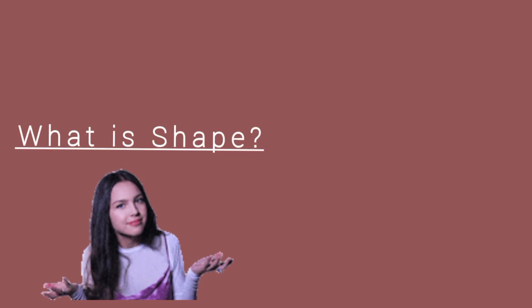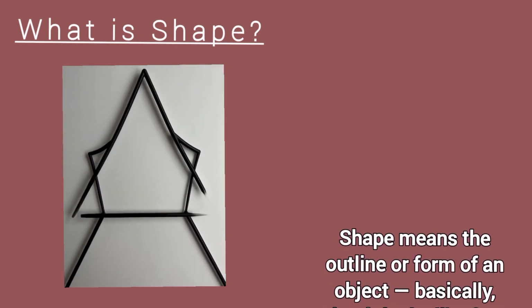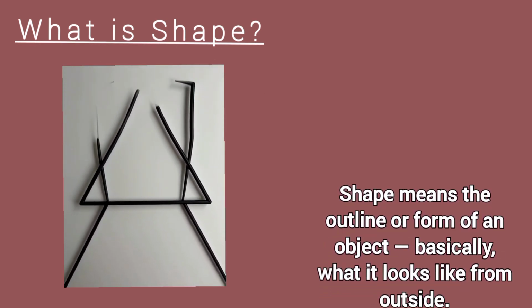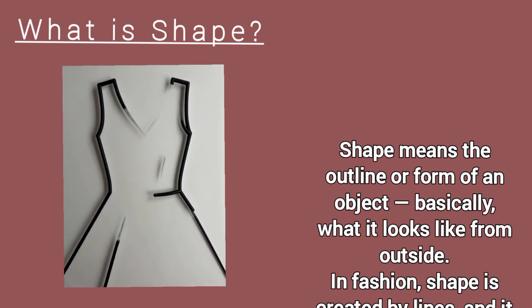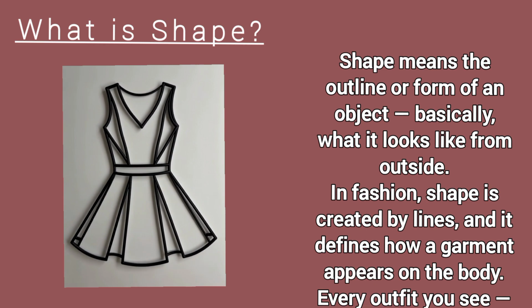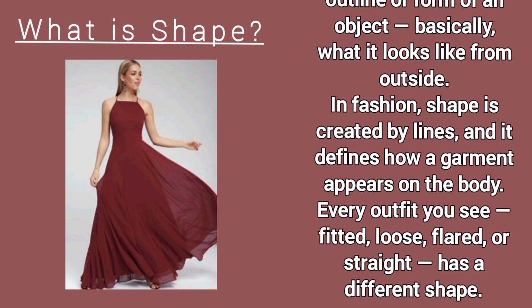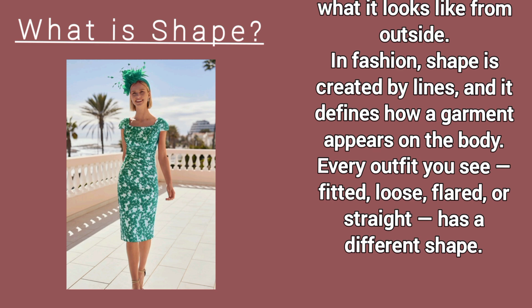What is shape? Shape means the outline or form of an object. Basically, what it looks like from outside. In fashion, shape is created by lines, and it defines how a garment appears on the body. Every outfit you see, fitted, loose, flared, or straight, has a different shape.